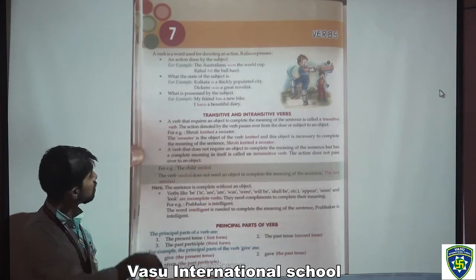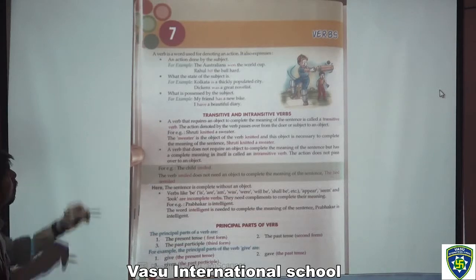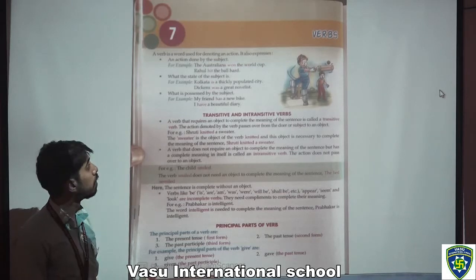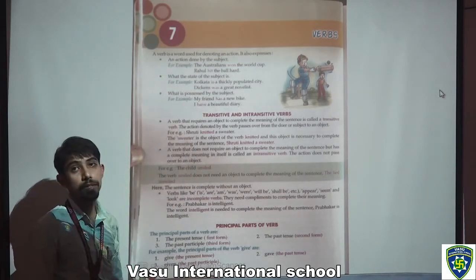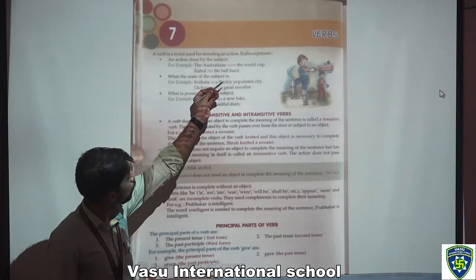So I am going through the definitions. The rest of the things you have to read on your own. So verbs. A verb is a word used for denoting an action. It also expresses an action done by the subject. For example, the Australians won the World Cup.